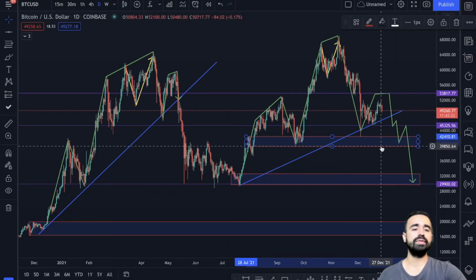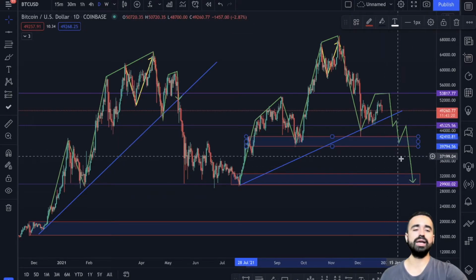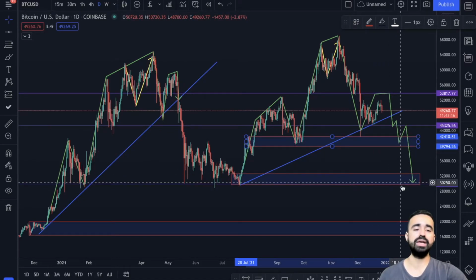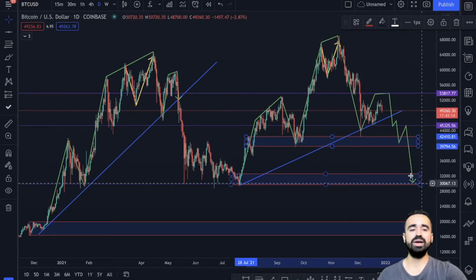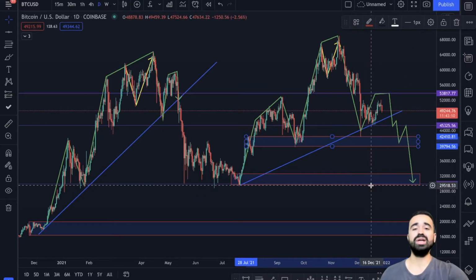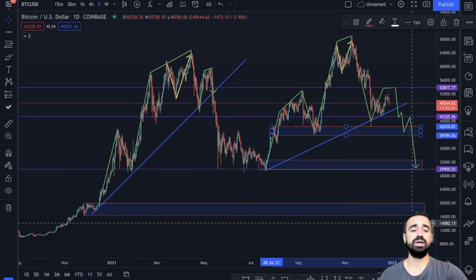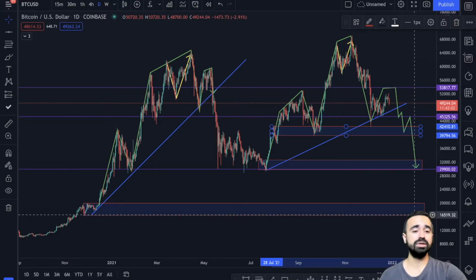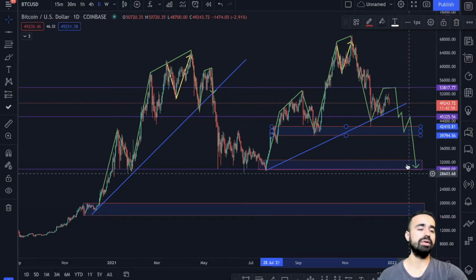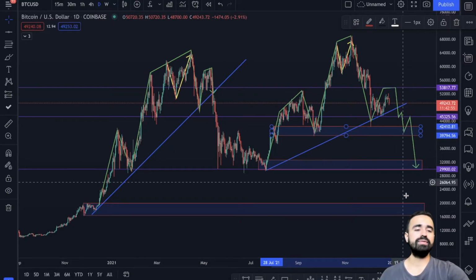If not, if the price breaks this area as well, the next area of interest will be around the 30k mark. 25 here, 50 here, and let's see if that level holds. If not, as I said earlier, there is the possibility the price may come down around this area. If it comes around here, that's good. I will put the remaining $25 here. So I've invested 25, 50, 25.